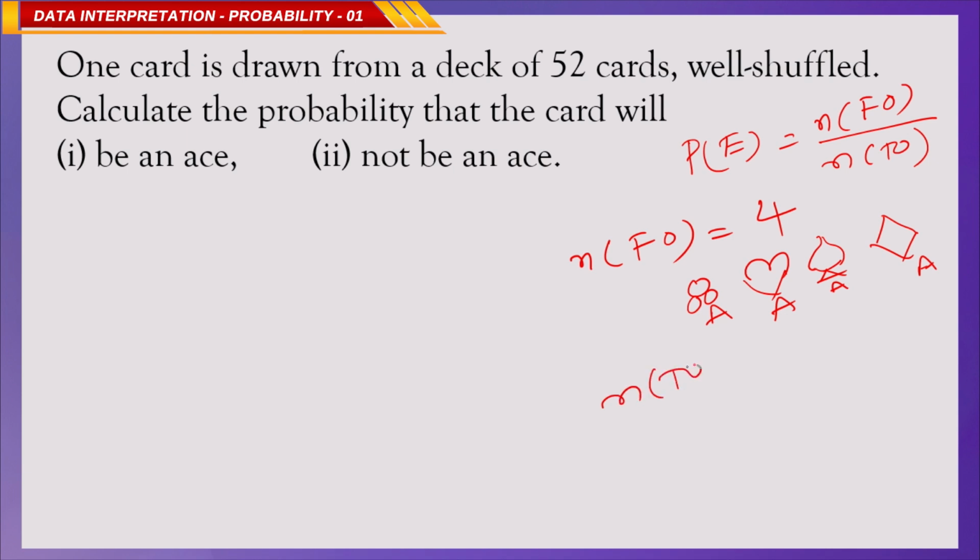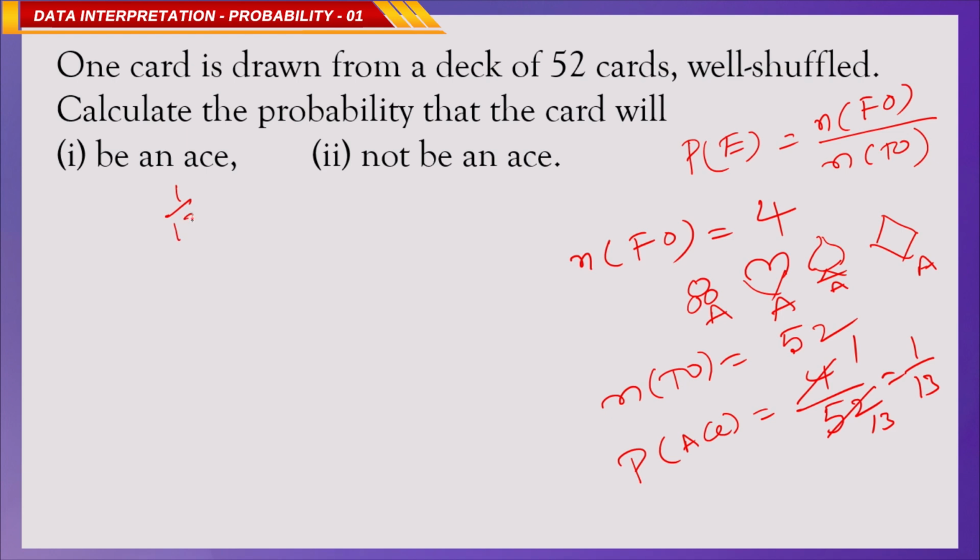What is the total outcomes? Total outcomes is 52 cards. What is the formula to get probability of getting an ace? Number of favorable outcomes is 4, number of total outcomes is 52. 4 by 52, 4 ones are 4, 4 thirteens are 52, means 1 by 13. So, for getting an ace, the probability is 1 by 13.